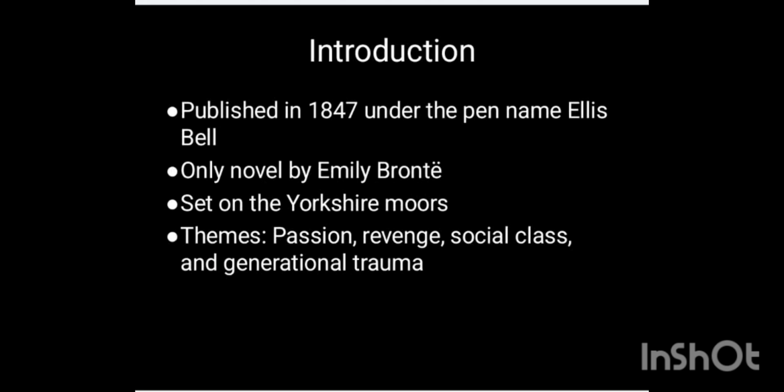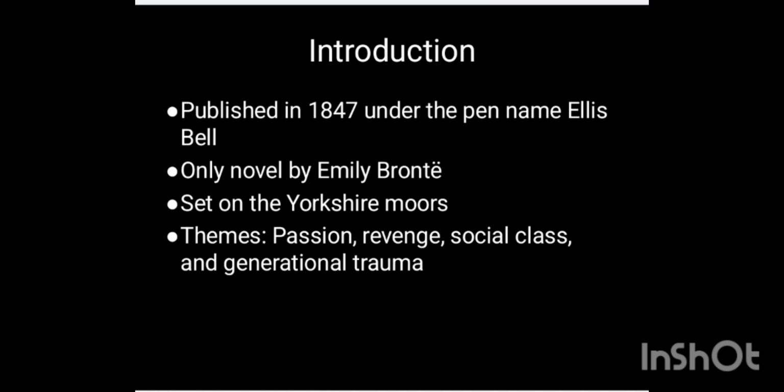So Emily Bronte belongs to the Bronte sisters. The Bronte sisters produced their works under pseudonyms like Ellis Bell, then Currer Bell, then Acton Bell, and so on. So Emily Bronte was Ellis Bell, then Anne Bronte was Acton Bell, then Charlotte Bronte was Currer Bell, right?